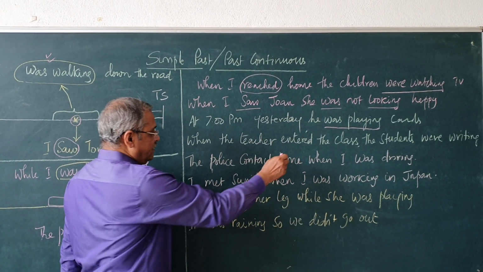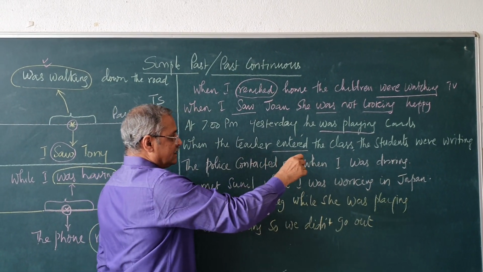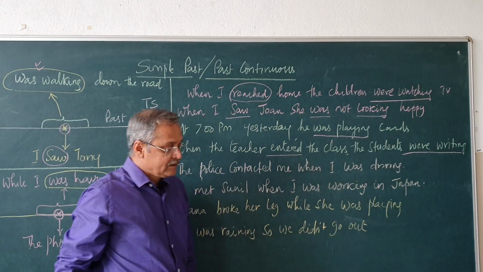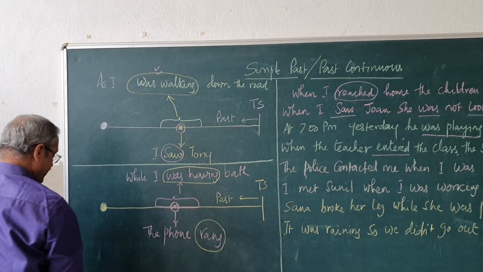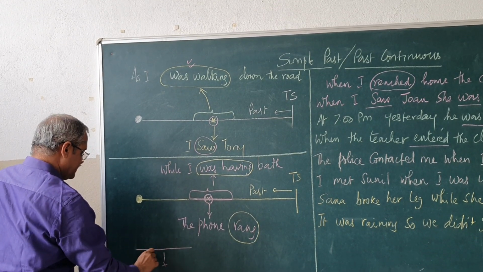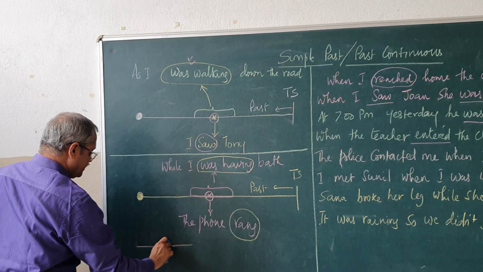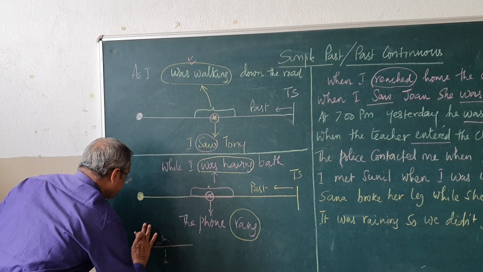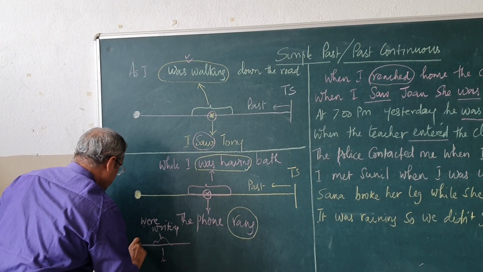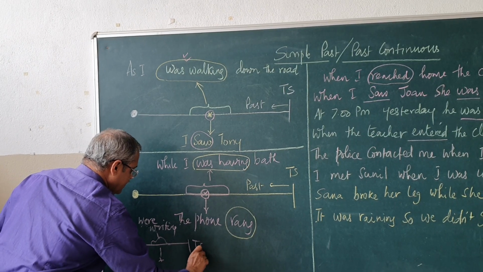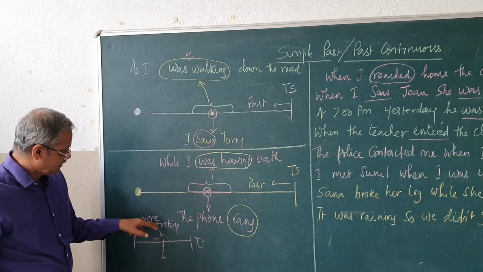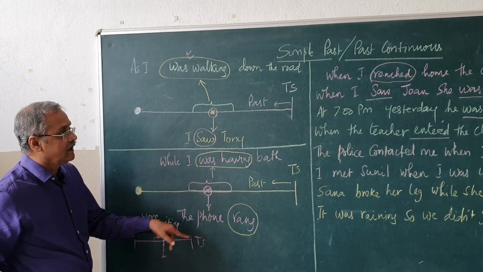When the teacher, simple past tense you see, entered the class, the students were writing. When the teacher entered the class, the students were writing. You see here, the teacher entered the class at this point of time, and a past action was happening, and here the students were writing. This is past, this is time of speaking. So, at a particular point of time, the teacher entered, that time the students were writing, a continuous action was happening.